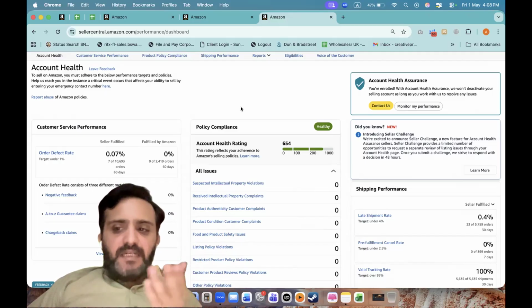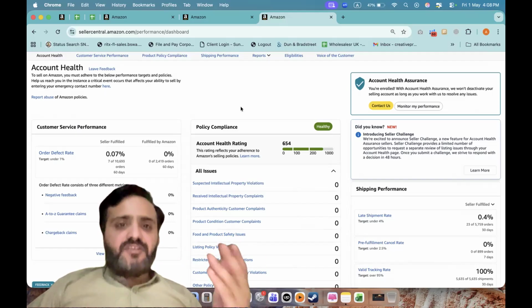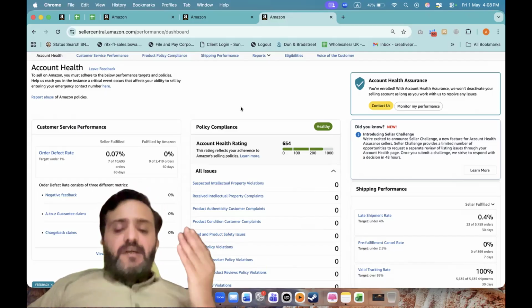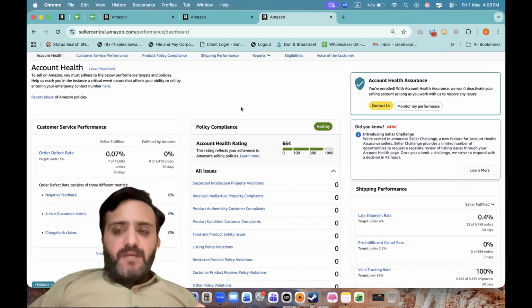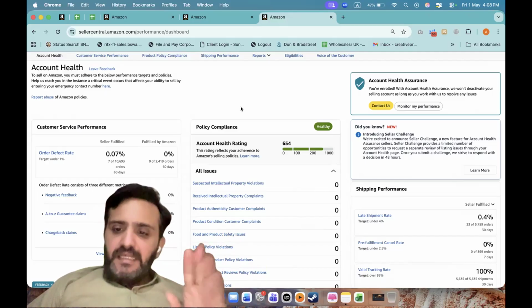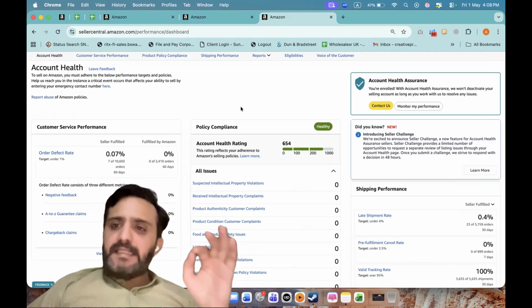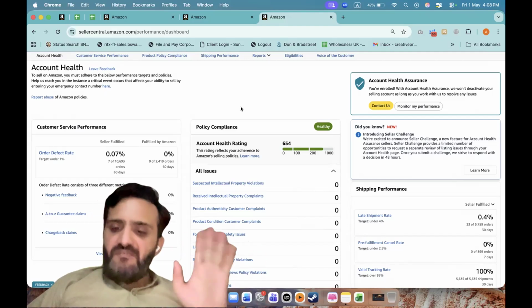So fifth is network and connection signals. Amazon does not evaluate your account in isolation. It looks at connections. This includes related accounts, shared suppliers, device patterns, and operational similarities. If your network includes risky elements, your trust score may be affected. Now here's the key insight. Trust is not static. It can be increased, it can be decreased. It constantly changes based on your behavior.